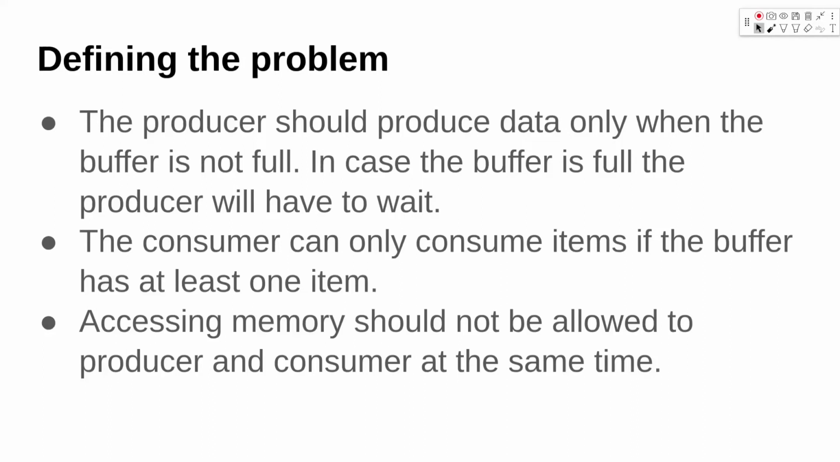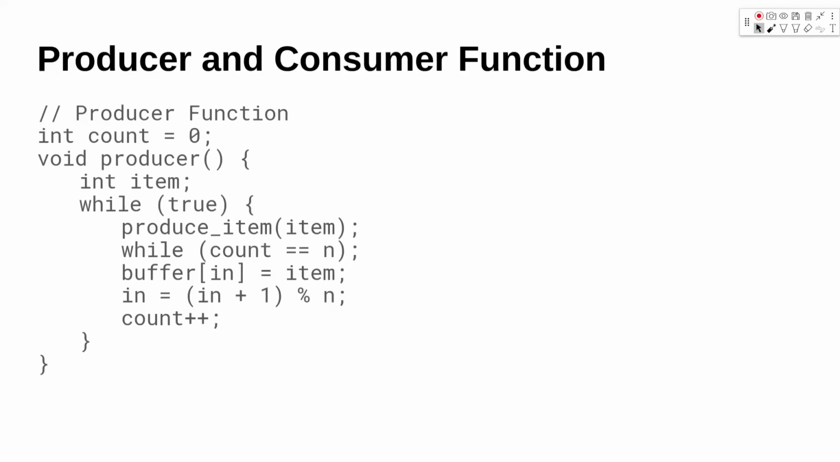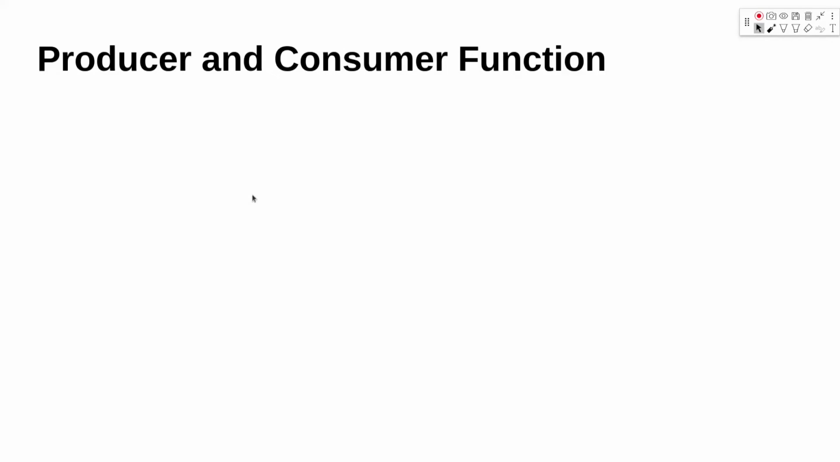Accessing the memory should not be allowed to the producer and consumer processes at the same time, and we will look at why this is the case. What is the problem if they both access the memory at the same time? Let's look at some code of the producer and consumer functions.